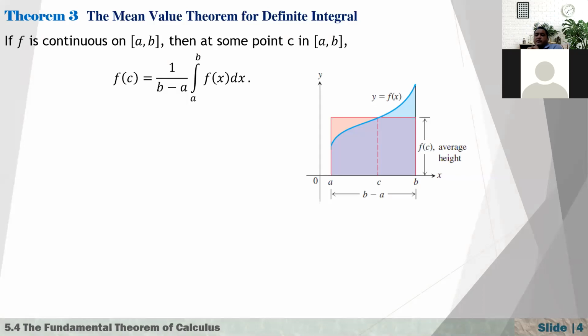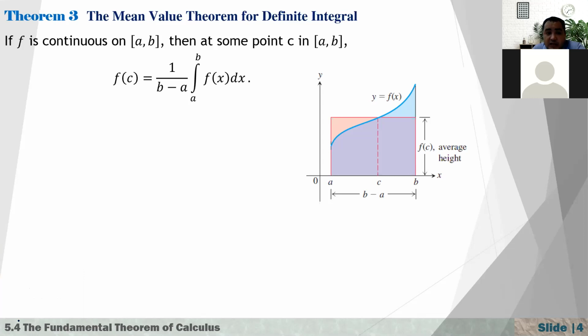Now let's start with this theorem, the mean value theorem for definite integrals. Before, in chapter 4, we talked about the mean value theorem. In general, what is it? If you remember, you're given a function continuous on [a, b] and differentiable in its interior, and there is at least one c where f prime of c is equal to f of b minus f of a over b minus a. But here, instead of f of b minus f of a, we have the integral, and on the left-hand side we have f of c, not f prime of c. Why is this so?